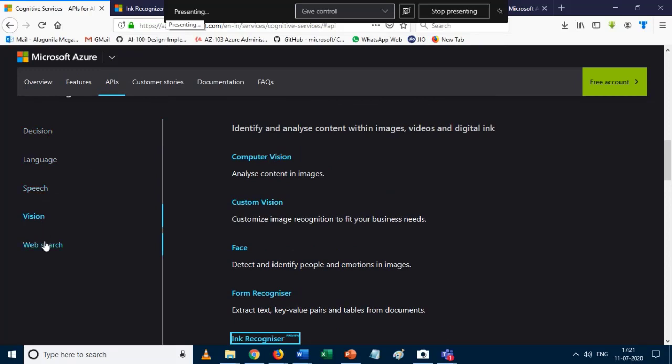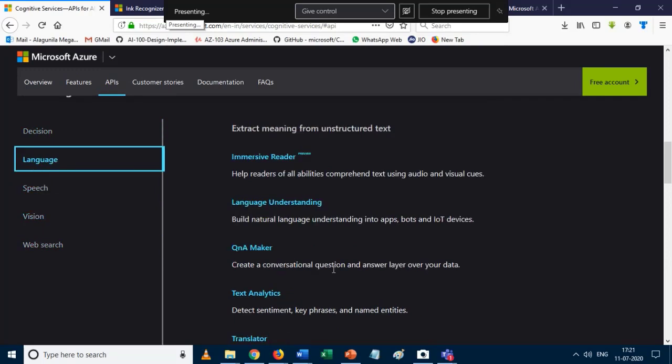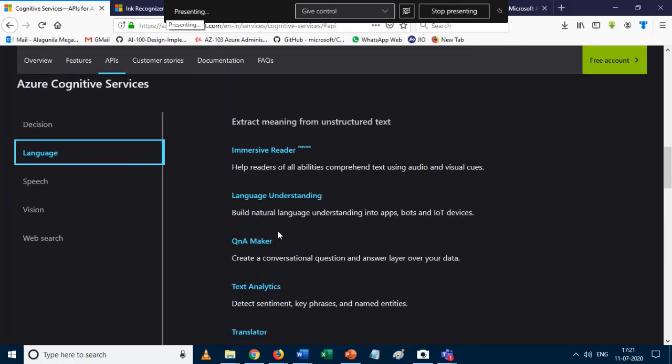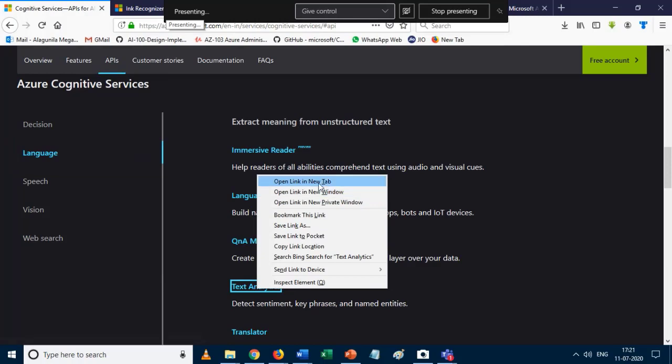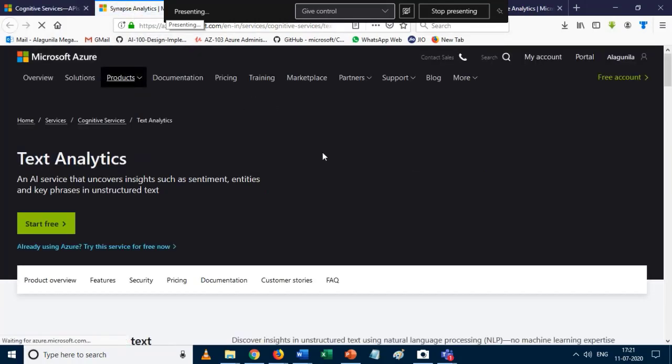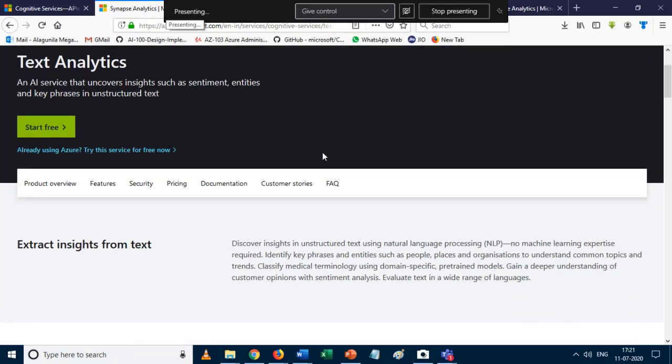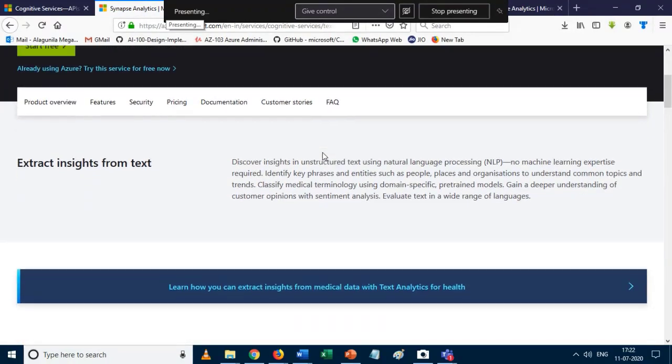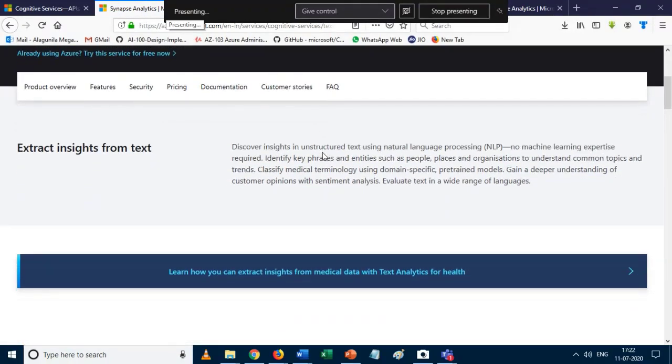Due to time concerns, I will just show you some. Here we are using the Text Analytics API. I just click over here, and we can get the text analytics. What this API does is extract insights from the text.